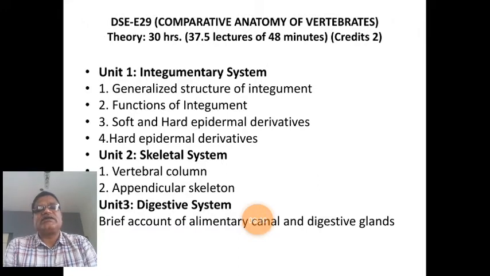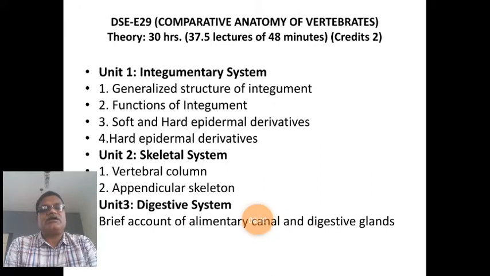What is digestion? You are very well aware: it is the conversion of complex food material into simple and diffusible food material with the help of enzymes.